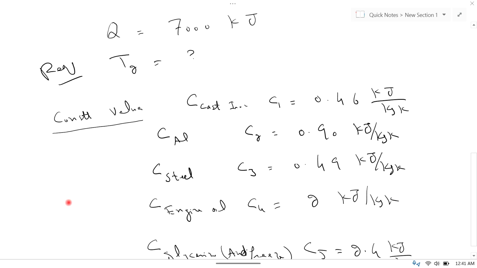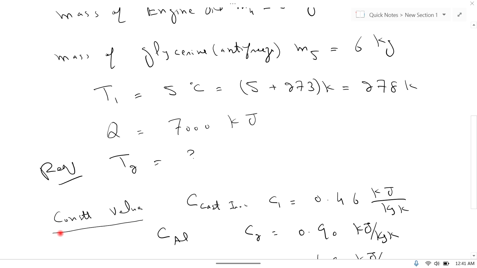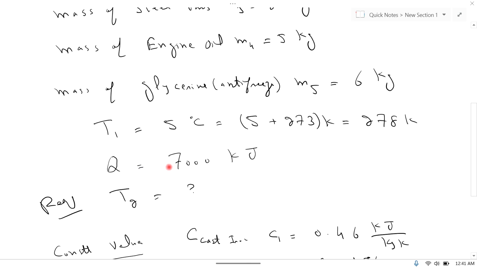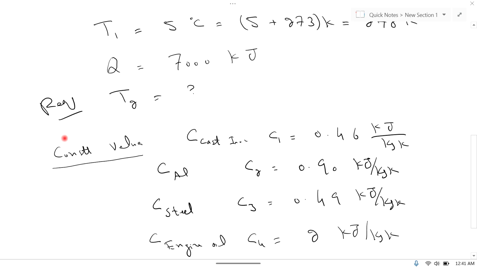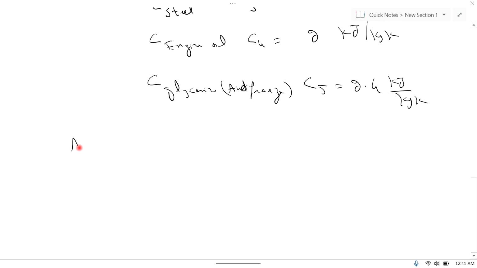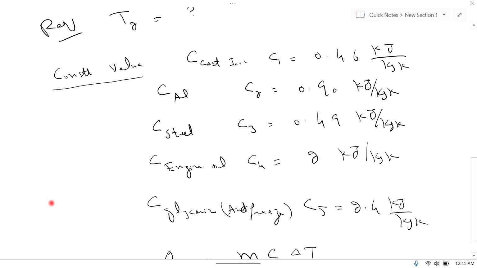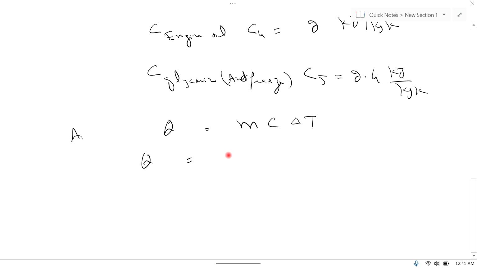Now C is constant values, M is given to us, and Q is given to us, and T1 is given, and T2 is required. So as we know that Q is equal to MC del T, or we can write this equation as there are 5 masses and 5 C's. So we can write this as summation of Mi Ci, and del T is T2 minus T1.